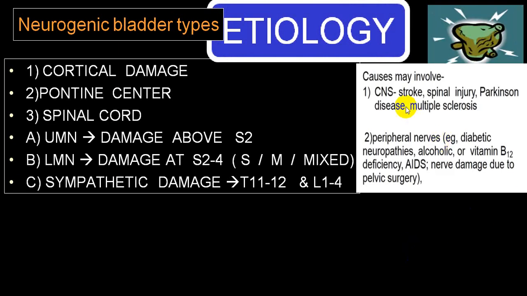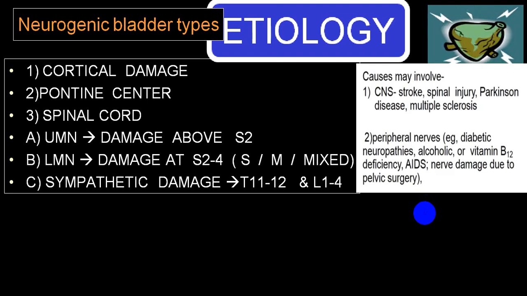So in cortical damage, most common is stroke, Parkinson disease, multiple sclerosis. Also in case of normal pressure hydrocephalus, quite common.